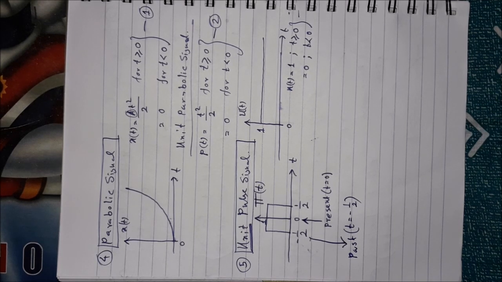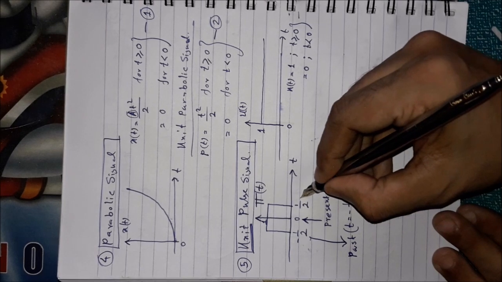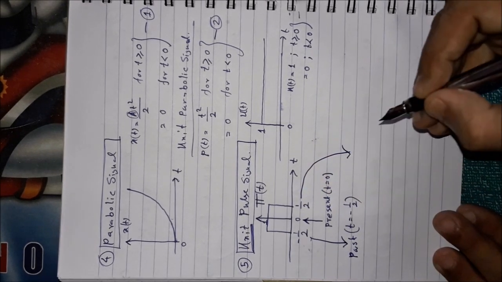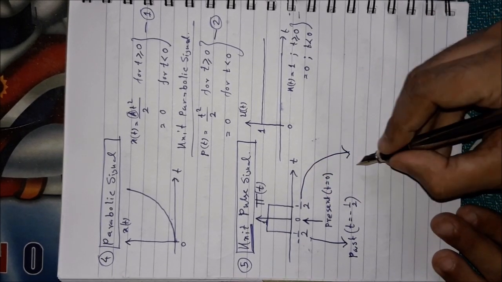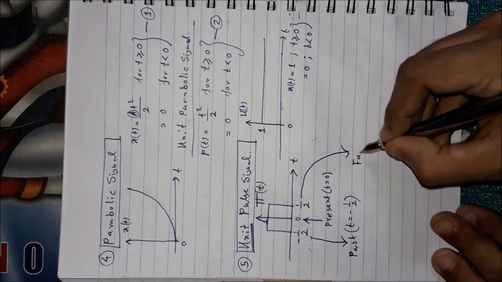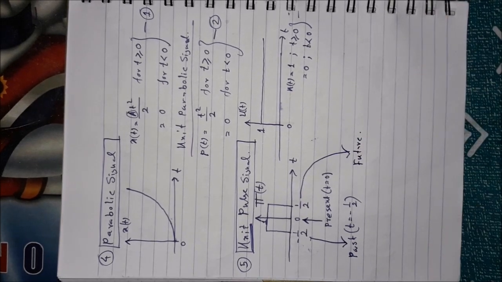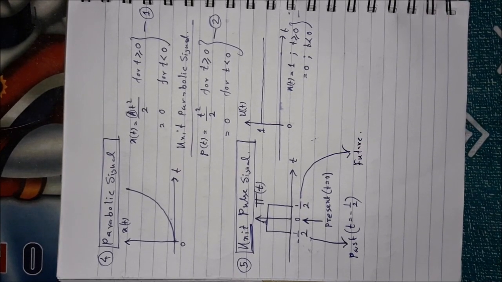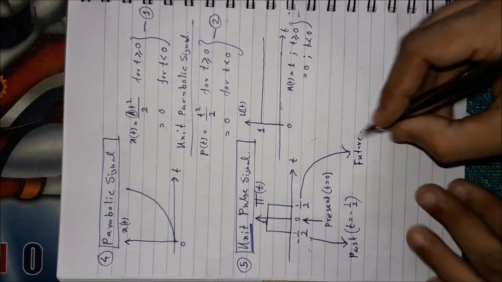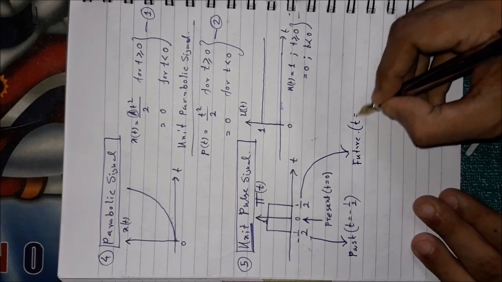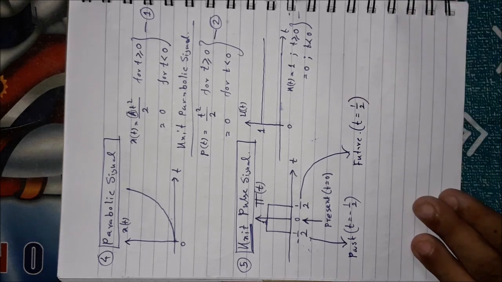Present is t equal to 0, and minus half means half a second earlier than the present. That means it is the past. And t equal to half, what about this instant? Obviously it will be the future. t equal to half means after half a second, so it is nothing but the future.